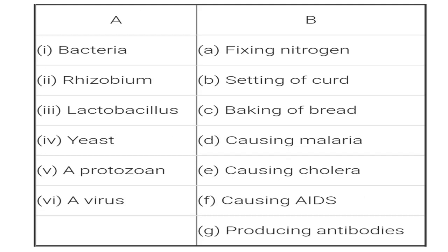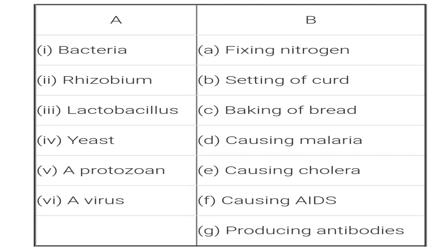In column A we have bacteria, rhizobium, lactobacillus, yeast, protozoan and virus. And in column B we have fixing nitrogen, setting of curd, baking of bread, causing malaria, causing cholera, causing AIDS, producing antibiotics. So bacteria is for causing cholera.